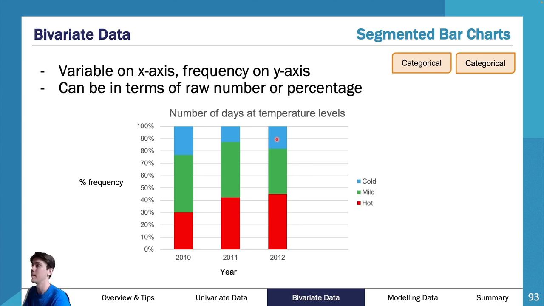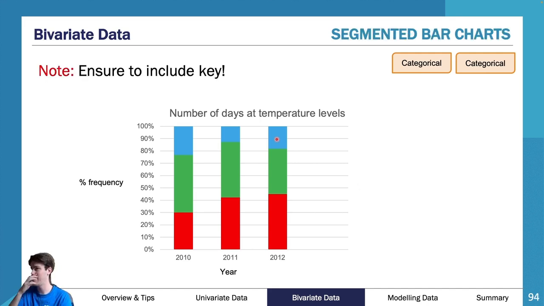So this is a really nice little graph to be able to draw and to utilize, but you really need to know that you do need a key. Really important. If you don't have a key, it is wrong. There's no explanation as to what's going on here. Now there is. You need to have a key.